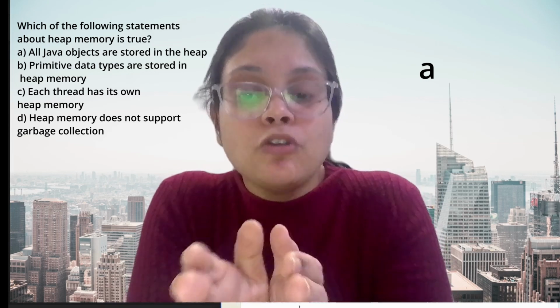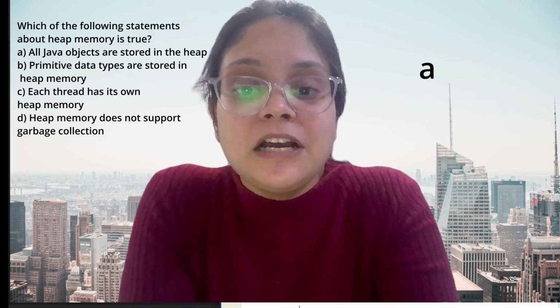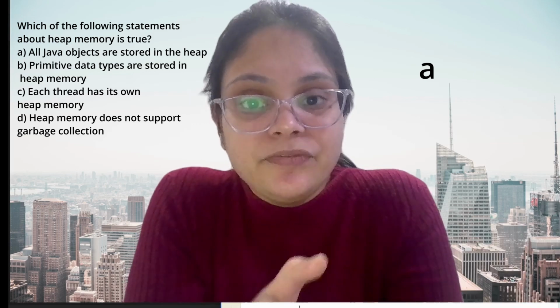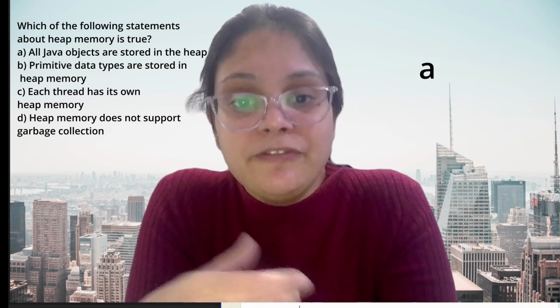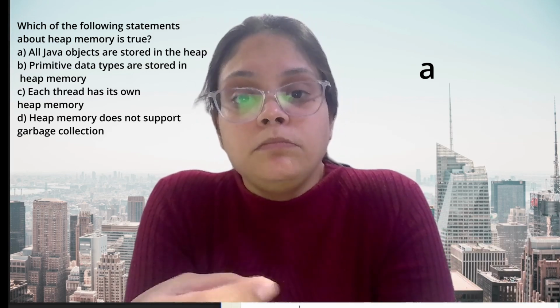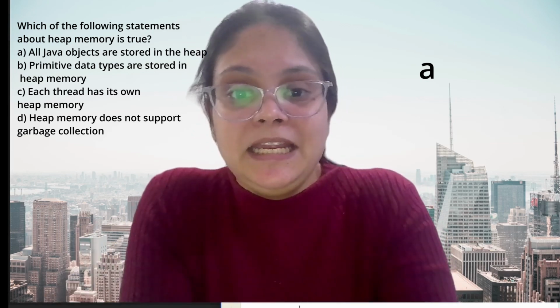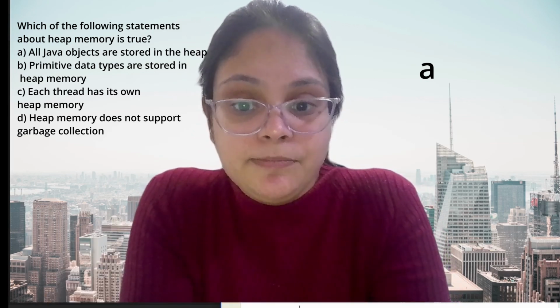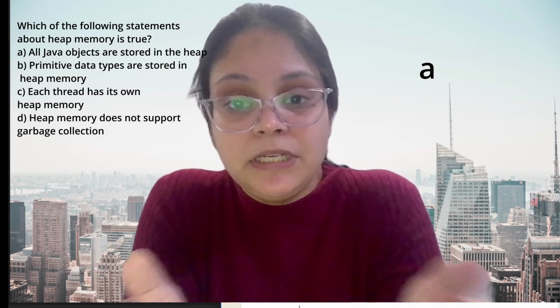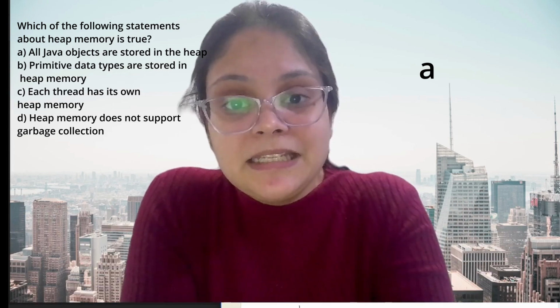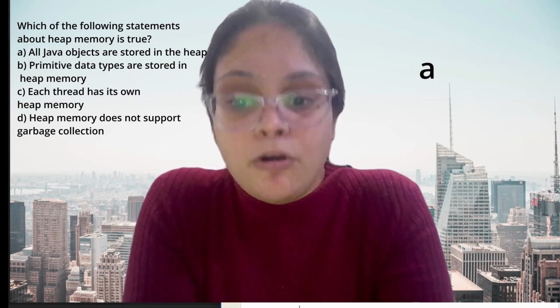The answer is option A. All Java objects are stored in the heap, okay? Because in the stacks we always have the references or the short-lived elements like the variables, but all the objects, arrays, strings we keep in the heap. Heap is not thread safe. Why? Because the same area is going to be accessed by all the threads and the objects.